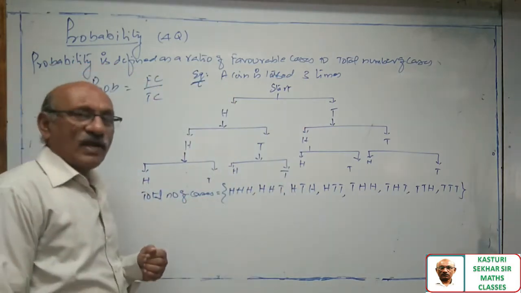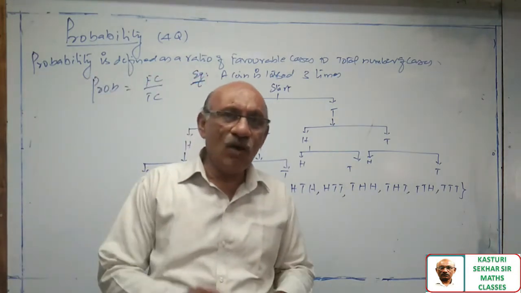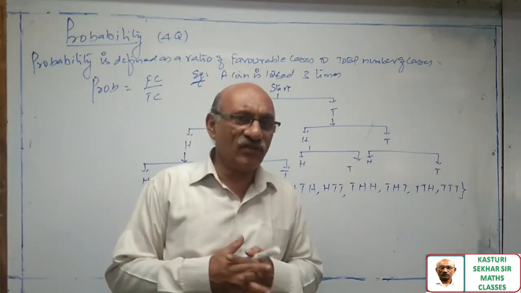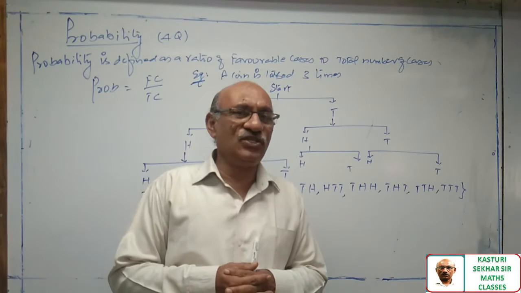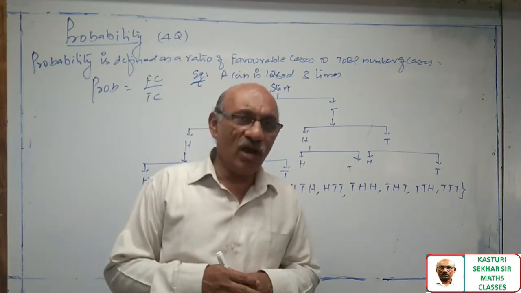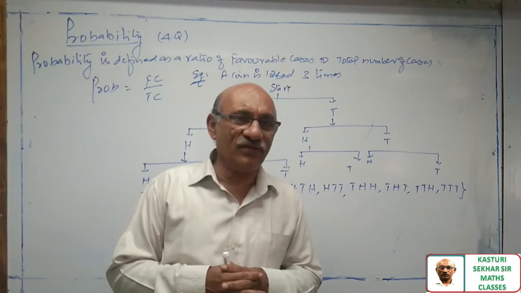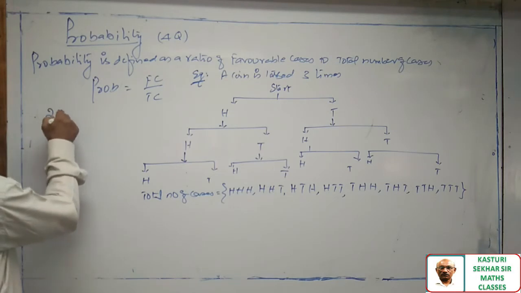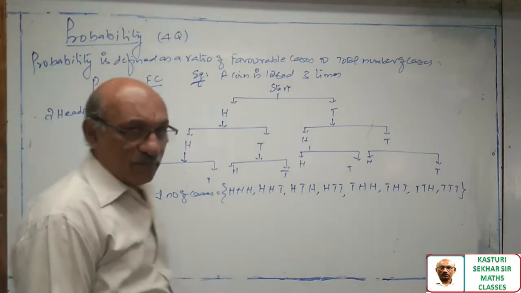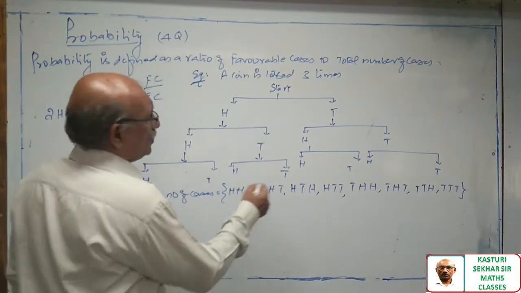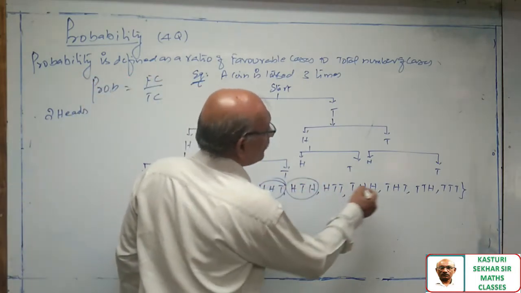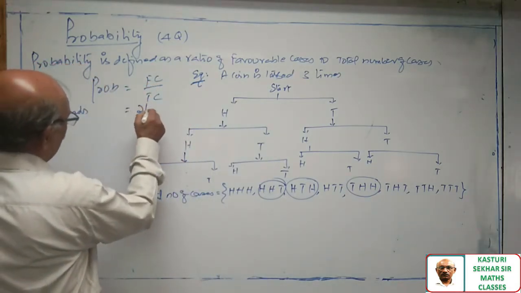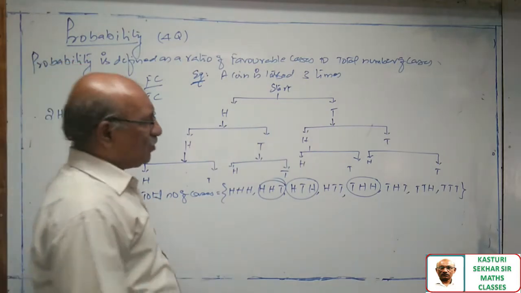This way, first we have to calculate the total number of cases. Once the total number of cases is obtained, then from this I will search how many cases are supporting the happening of an event, which is called a favorable case. Suppose I want to calculate the probability of getting 2 heads. Only 3 cases are supporting. Therefore, probability of getting 2 heads is 3 by 8. 8 will be the total number of cases.